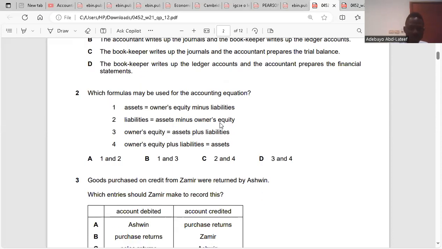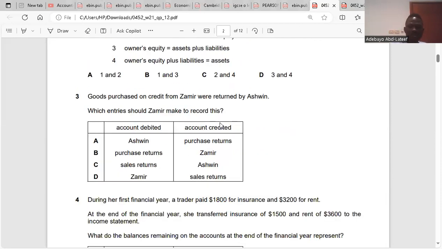Question 2. Which formula may be used for the accounting equation? The accounting equation could be capital equals asset plus liability. Are you with me, please? It could be liability equals asset minus owner's equity, or owner's equity plus liability equals asset. So asset equals capital plus liability. Do you get it? So the answer is 2 and 4, just C.